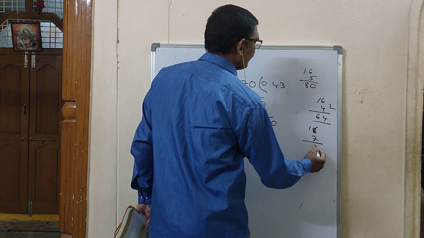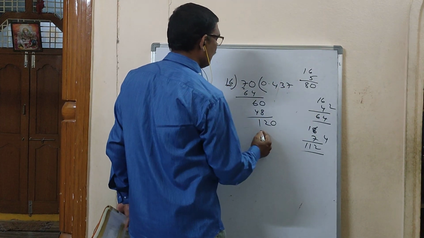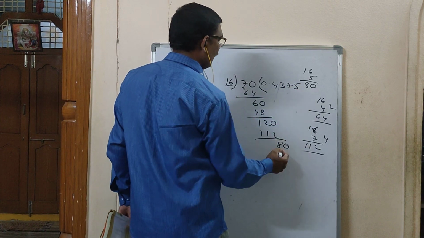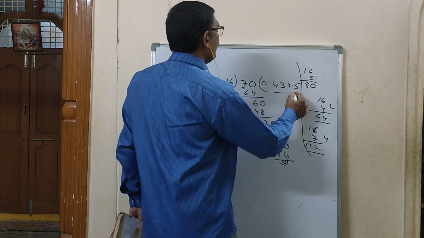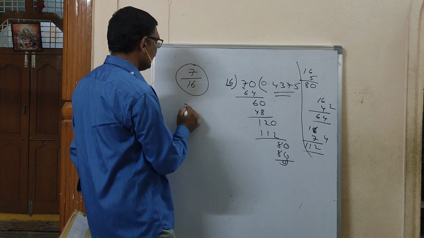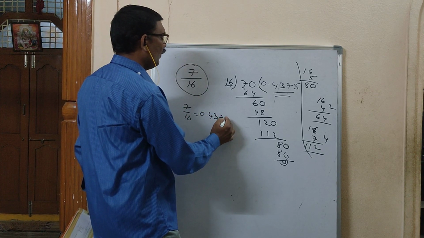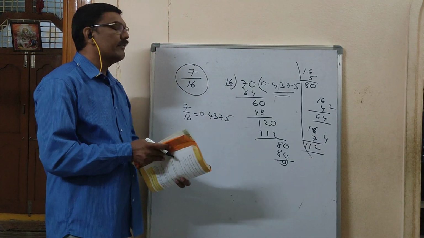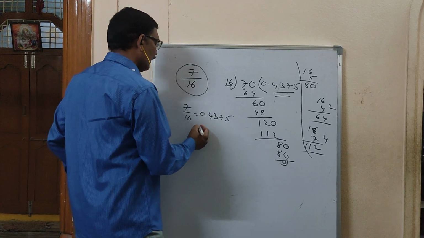16 7s are 112. 80 is there. 16 5s are 80. What you have done is you represented 7 by 16 in decimal form as 0.4375. Now, whether your division is right or wrong, if you have any doubt, what you have to do is this.